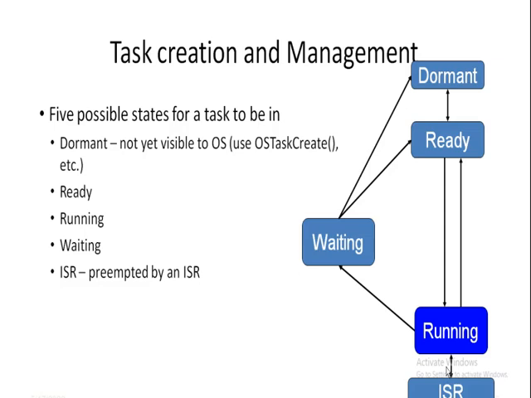Then the last state is interrupted. A task enters the interrupted or ISR state when an interrupt occurs and the CPU executes the ISR. So these are the 5 states.